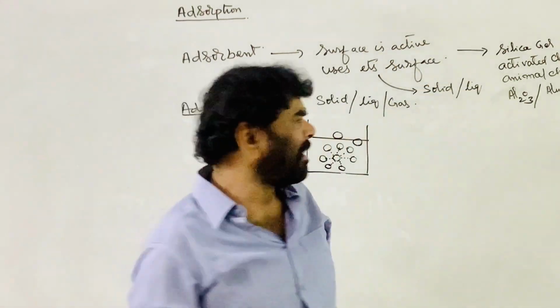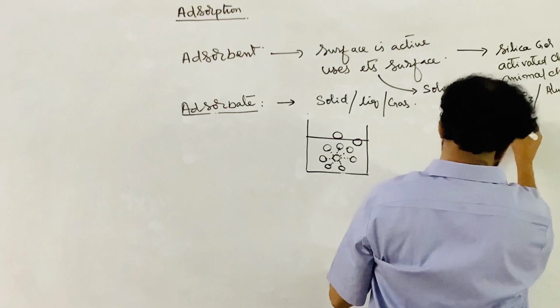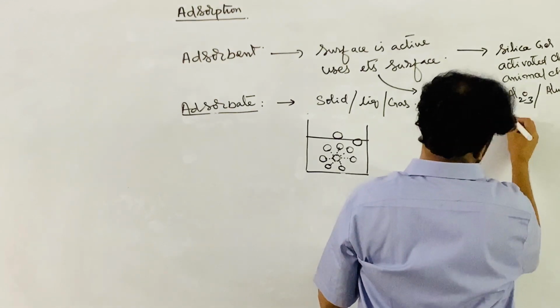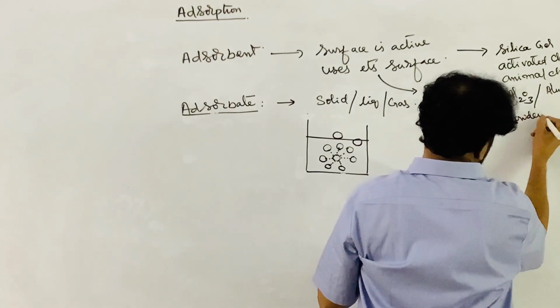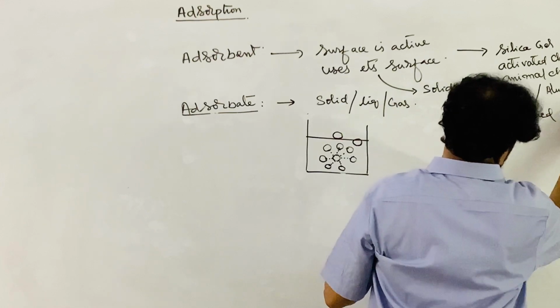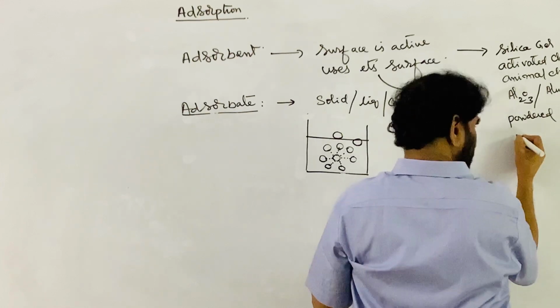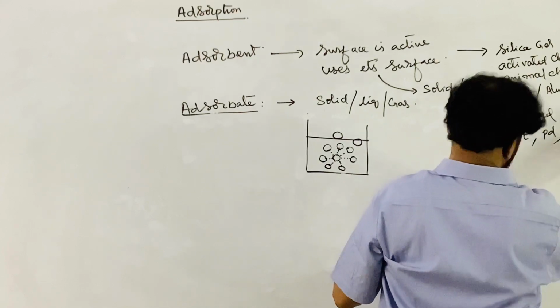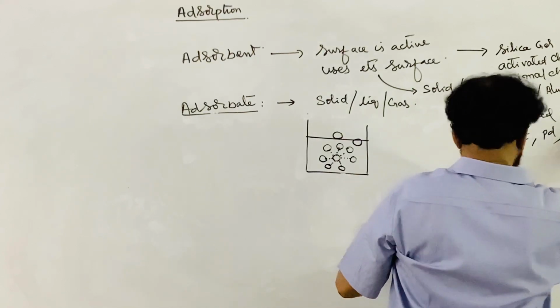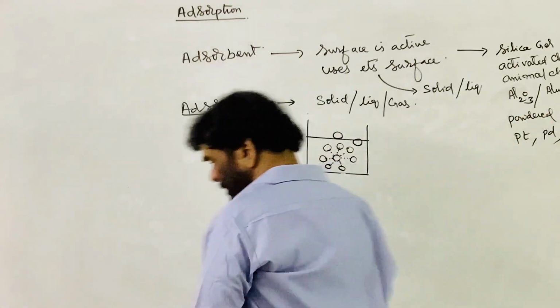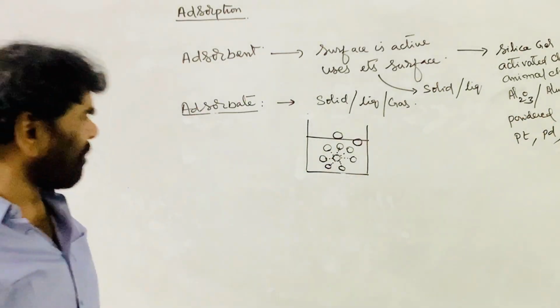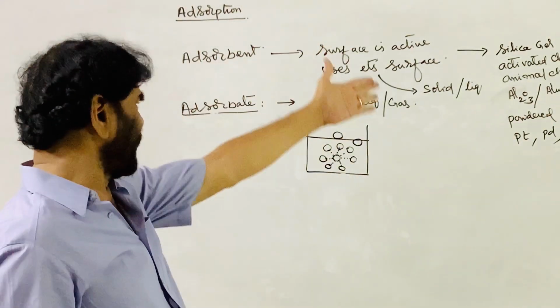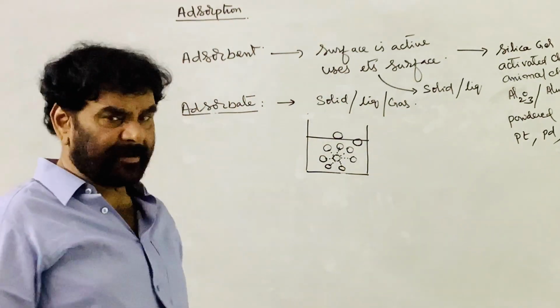We can take finely divided metal powders, powdered metals like platinum, palladium, nickel. These are all examples of adsorbents.